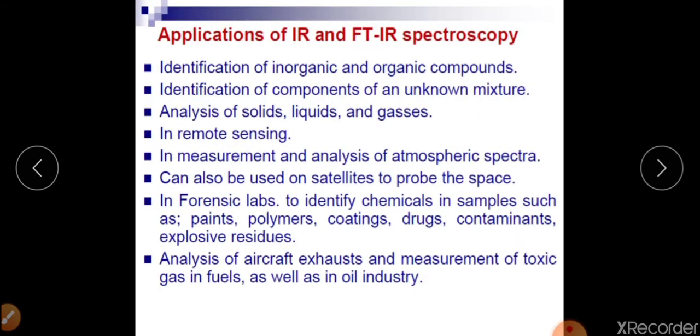Now, we have discussed all the functional groups and all other important parameters and aspects of infrared spectroscopy in the previous video lectures.